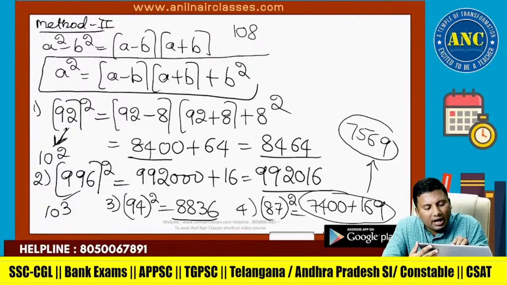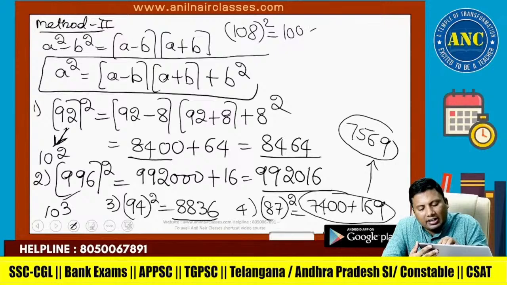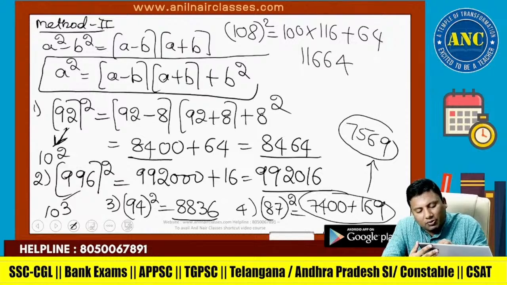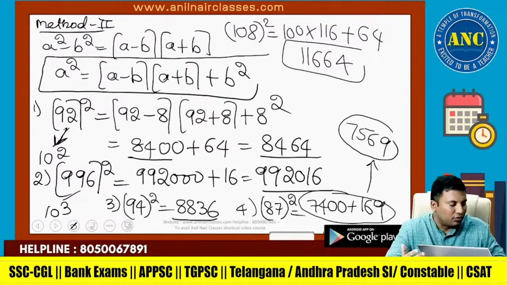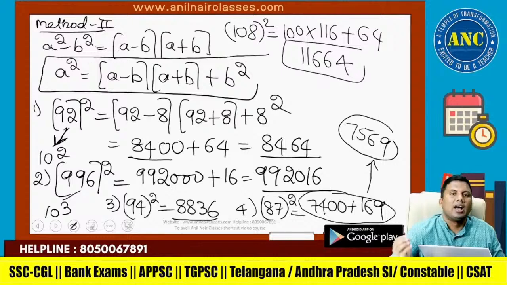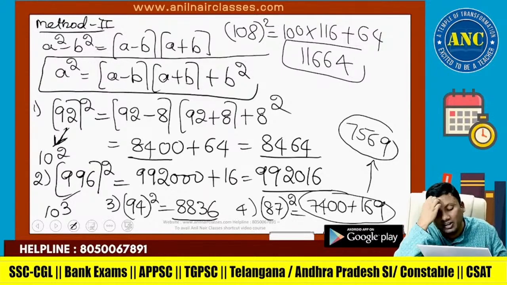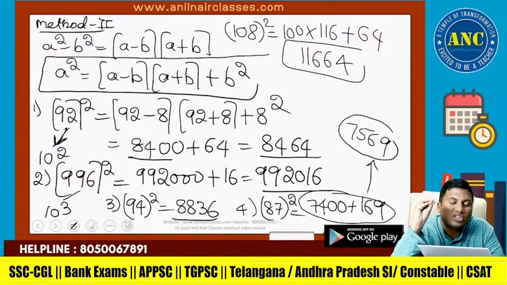108 square. 108 minus 8 is 100. 108 plus 8 is 116. 8 square is 64. 11664. I hope the idea is clear. Another method to find the square of a number is (a minus b) into (a plus b) plus b square.